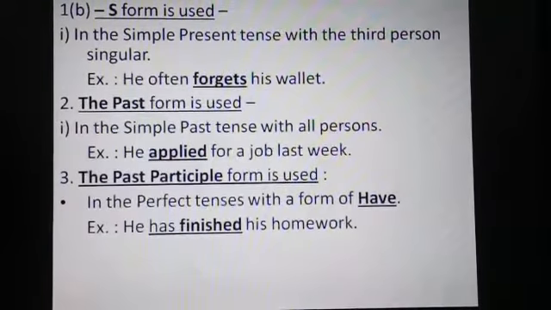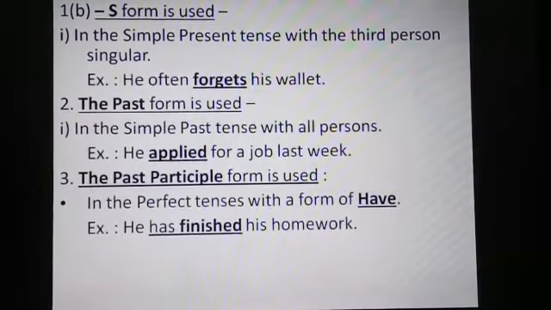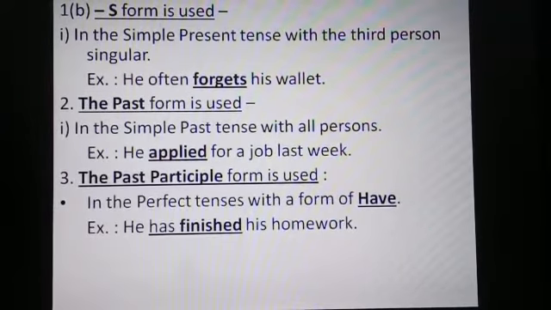Example: he has finished his homework. Here this sentence is in present perfect tense. The verb phrase is has finished, where has is the helping verb and a form of have, and finished is the main verb, third form of verb finish.